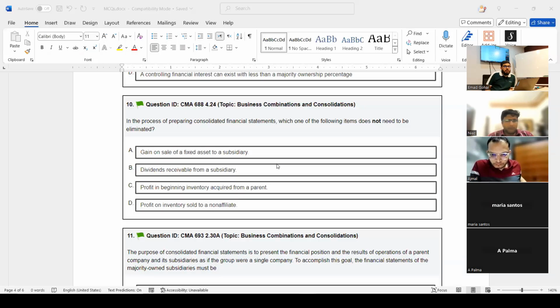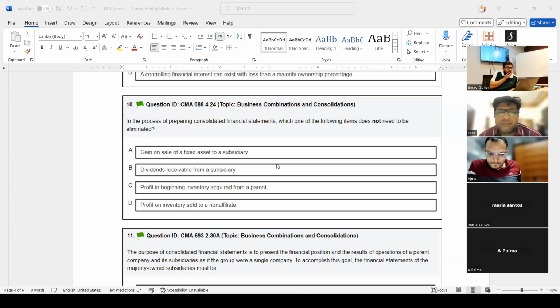My friends, very simple question. Remember we talked about intra-company transaction, which you will eliminate. So requirement A, they're saying gain on sale of asset to subsidiary. Eliminate. B, dividend receivable from subsidiary. Eliminate. C, profit in inventory acquired from parent. Eliminate. Because this is intra-company.